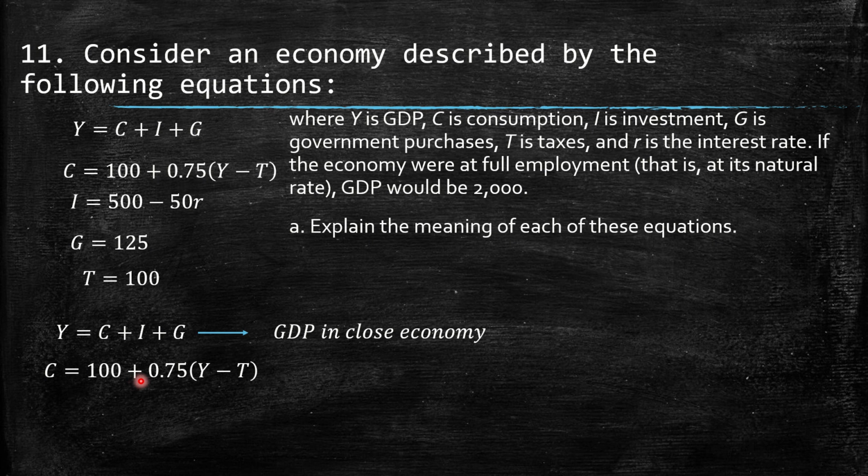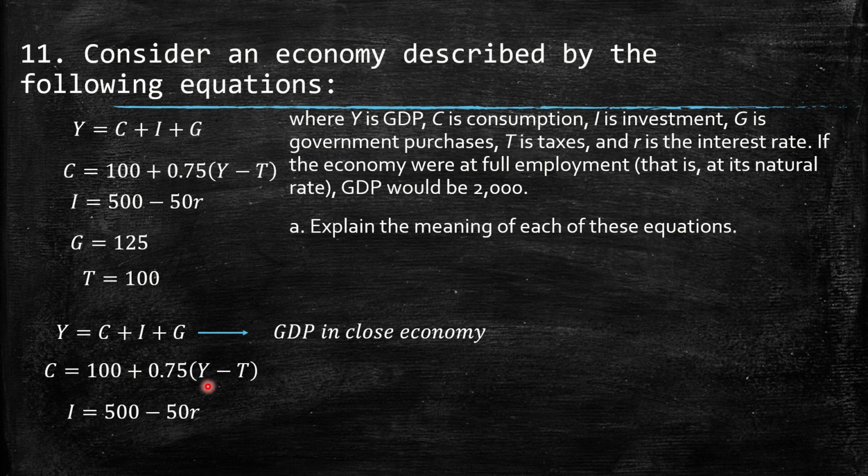Then we have here Y minus T, which is known as the disposable income. Why is it the disposable income? Because you have the gross income, between quotation marks, and you need to subtract the taxes, and then you have the total money available to spend.